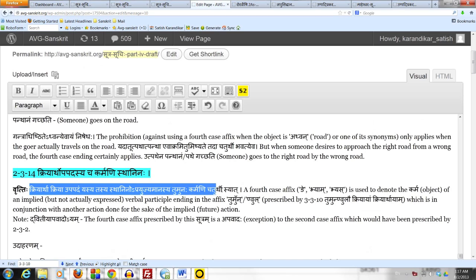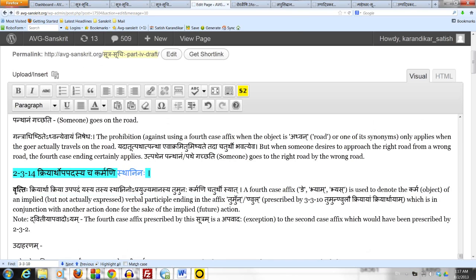The word sthaninaha used in the sutram stands for aprayujyamanasya, of a term which is not actually being used, which is implied but not actually expressed. And the compound kriyarthopapadasya is a reference to the sutram 3.3.10 tumun nulau kriyayam kriyarthayam, which we have studied. Let us look at that sutram quickly for a second.